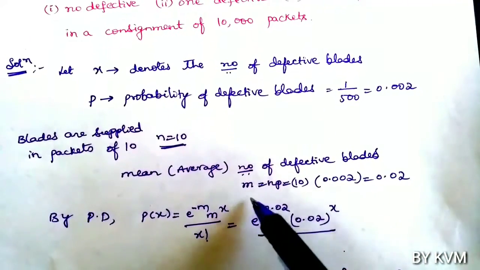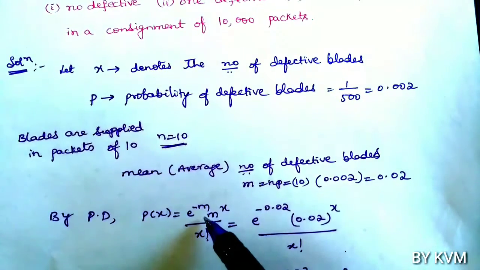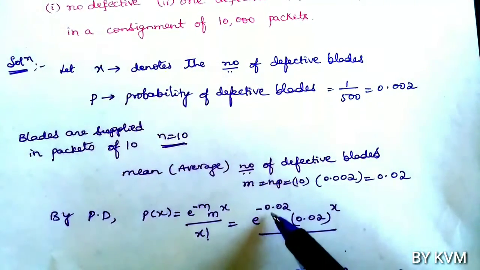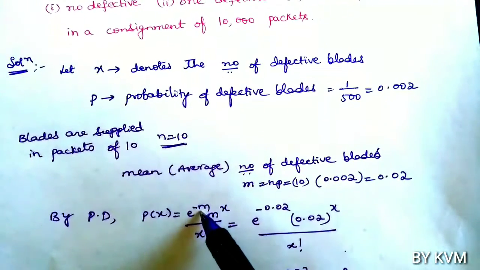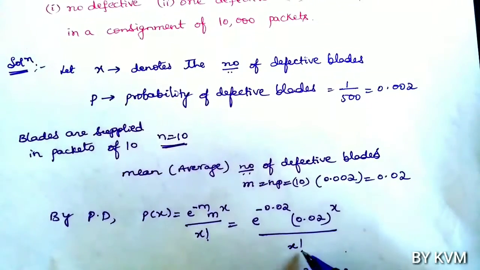After finding the mean, by Poisson distribution P of x is e power minus m into m power x by x factorial. So this is e power minus 0.02 into 0.02 whole power x by x factorial.